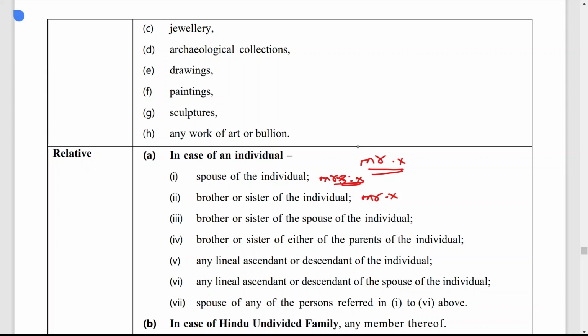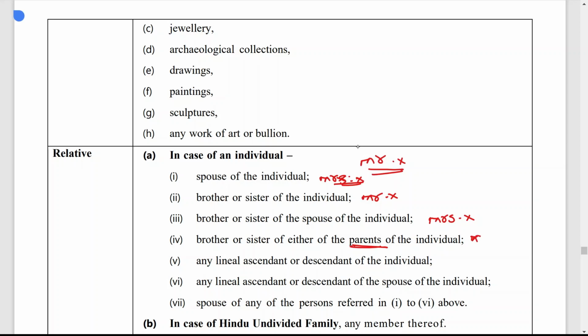Brother or sister of the spouse of the individual, that means brother and sister of Mrs. X, are also covered under the list of relatives. That is why any gift received from them is also not taxable. Brother or sister of either of the parents of the individual are also covered here.